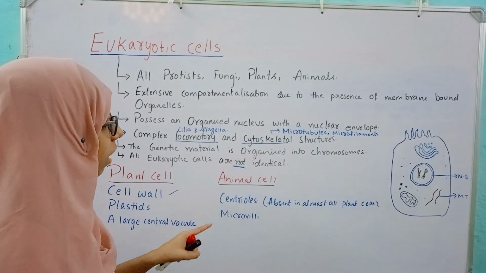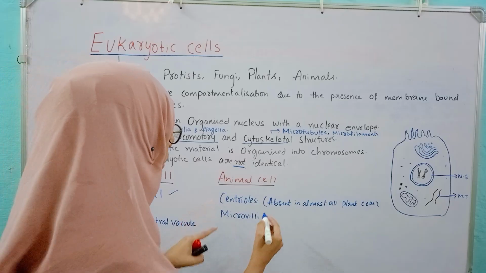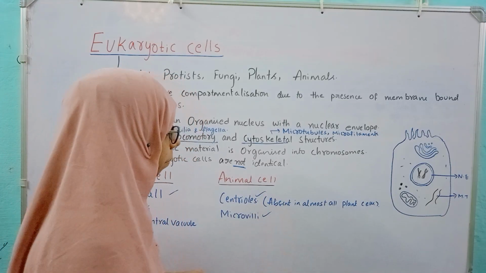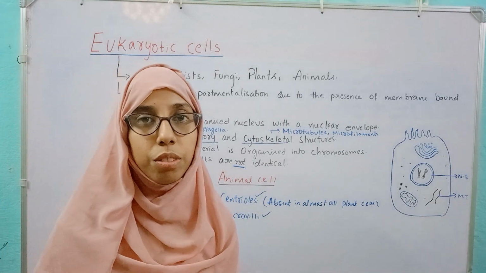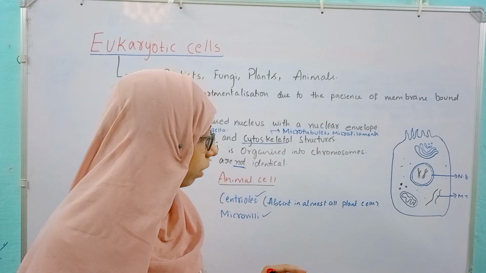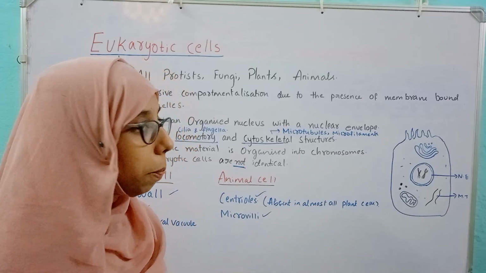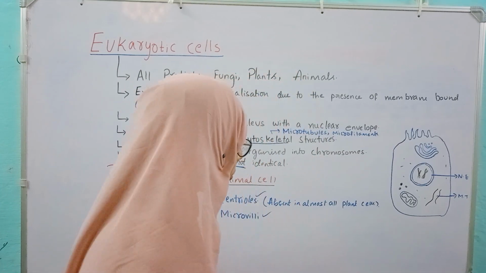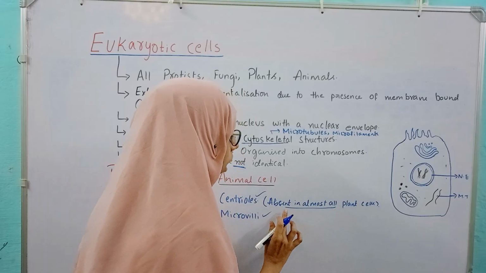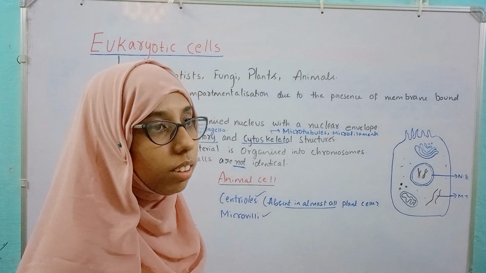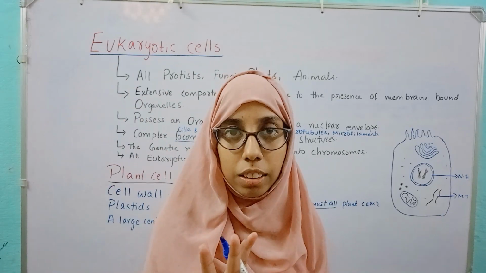Next, the animal cell. Animal cells have centrioles and microvilli. These are two special structures we can find in the animal cell. Centrioles are absent in almost all plant cells. Here you need to observe, absent in almost all plant cells, not all plant cells.